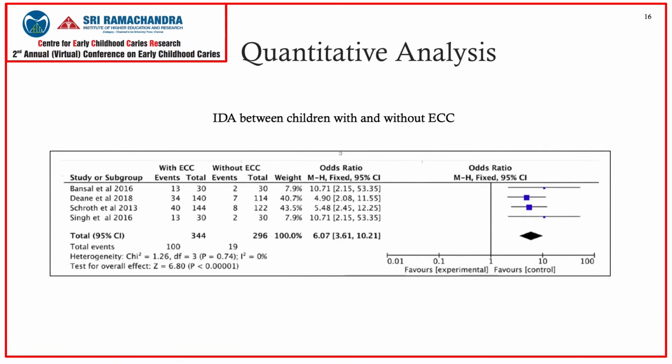As mentioned earlier, 7 studies from the included 14 studies provided data sufficient for the conduct of meta-analysis. The analysis on iron deficiency anemia outcome between the ECC affected group and ECC non-affected group revealed higher odds, with an odds ratio of 6 among the ECC affected group. Heterogeneity was not detected among the included studies, hence a fixed effect model of meta-analysis was used for this particular analysis.